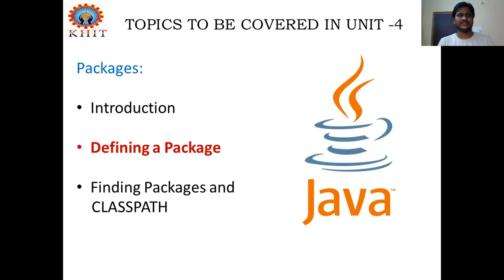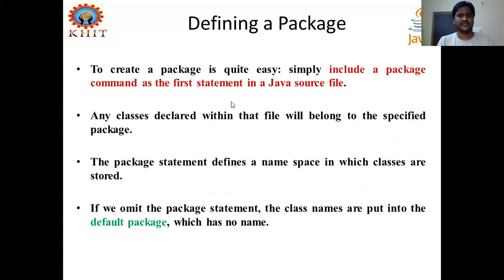Coming to the next one, how to define a package. Defining a package in our directories and creating a collection of classes is quite easy and simple. Use the keyword package, and we call that a package statement.